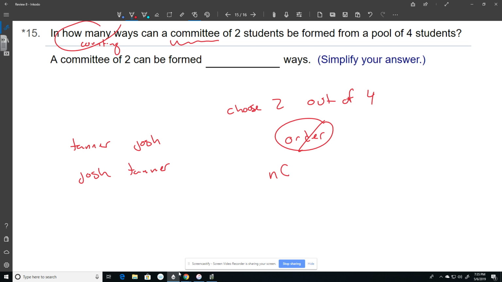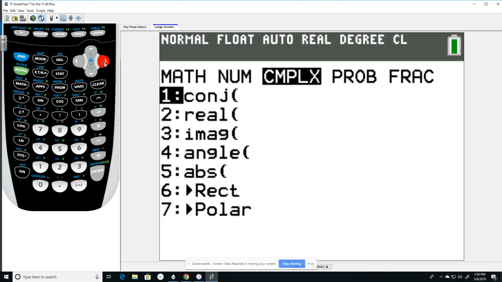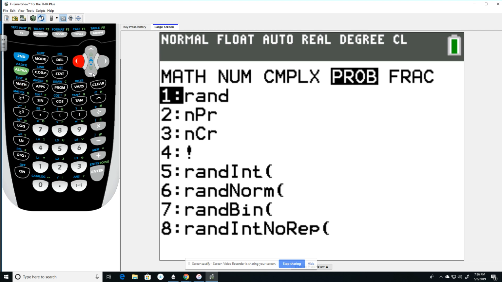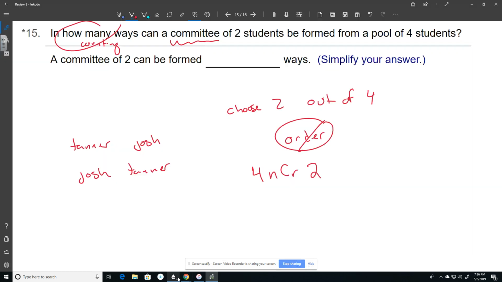So I'm going to use my combination formula, and you're welcome to do it by using arithmetic and factorials, or we can put it in our calculator. We're choosing 2 of 4 people, and the order doesn't matter. So in my calculator, out of 4 people, I'm going to choose 2 of them, and I'm using NCR because order doesn't matter. So there's only 6 different ways to form this committee. So my answer would be 6.